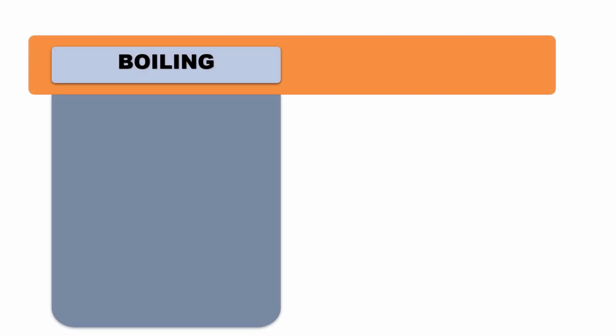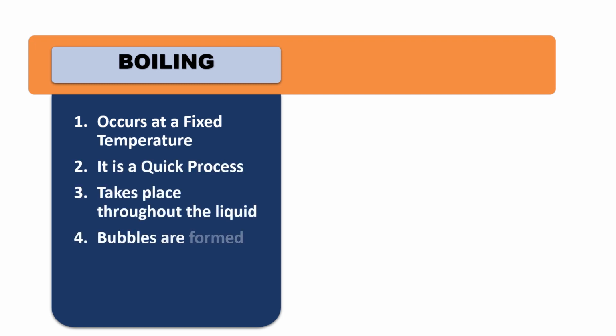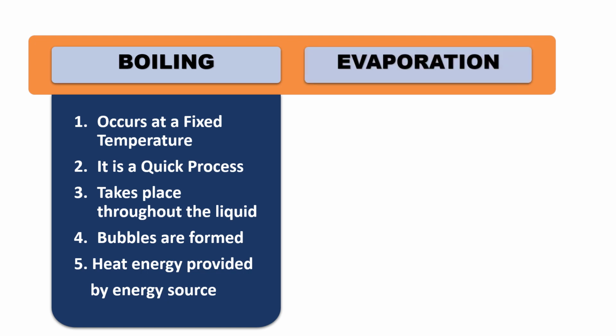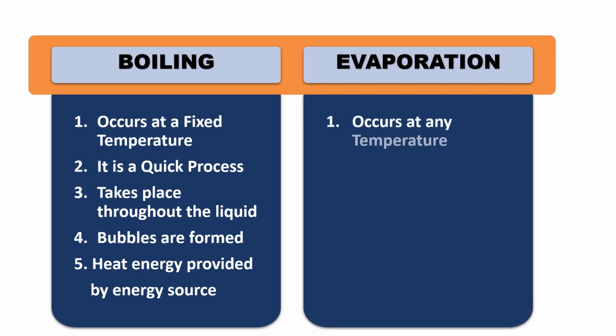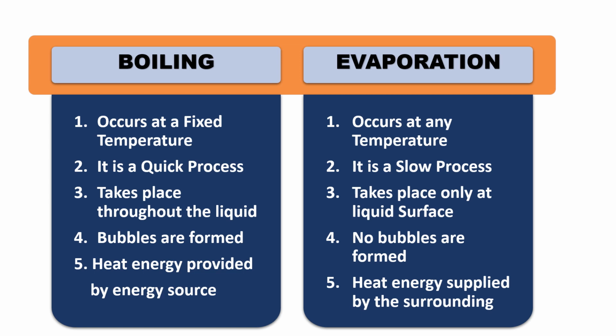Differences between boiling and evaporation. Boiling occurs at a fixed temperature. It is a quick process and takes place throughout the liquid. Bubbles are formed in boiling. Heat energy is provided by an energy source. But evaporation occurs at any temperature. It is a slow process. It takes place only at the liquid surface and no bubbles are formed. Heat is supplied by the surrounding.